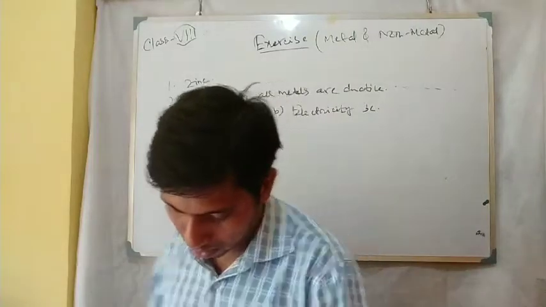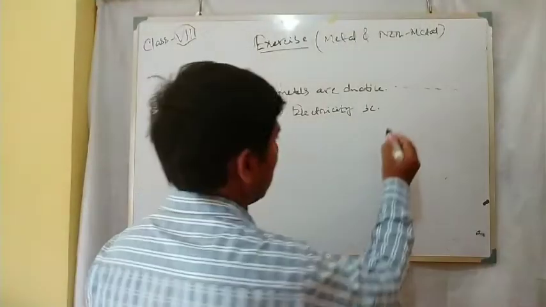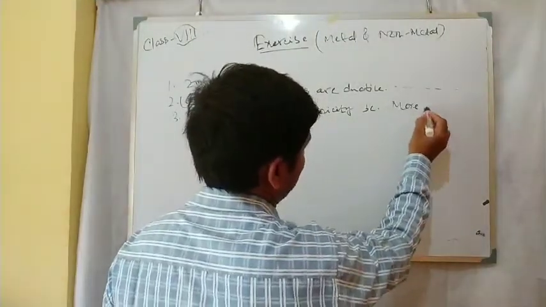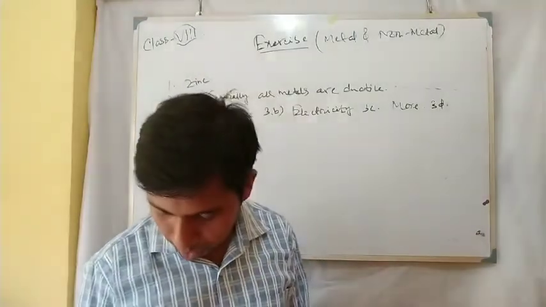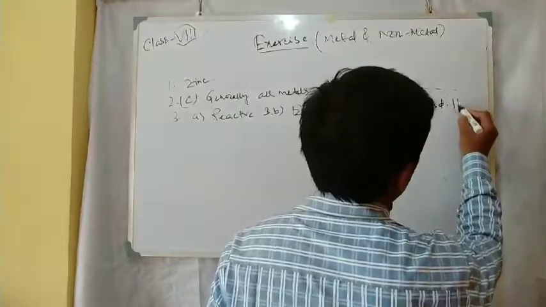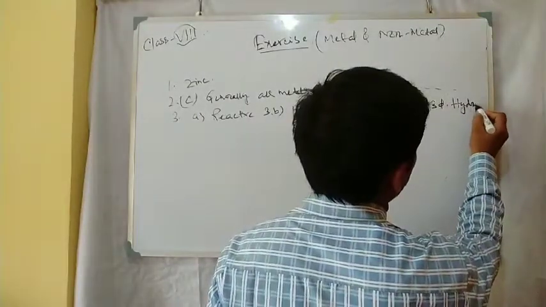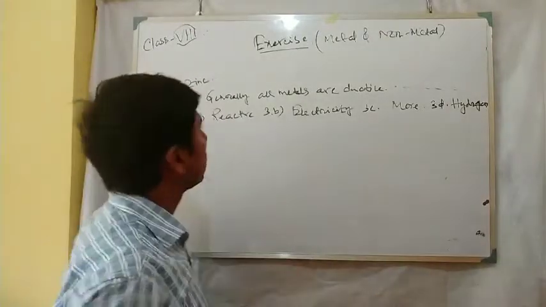3C, iron is less reactive than copper. Iron is more reactive. 3D, metal reacts with acid to produce dash gas. Absolutely it is hydrogen gas. So 3 is completed.